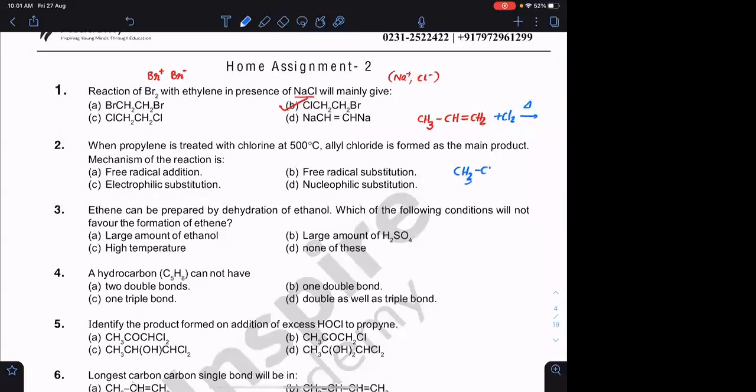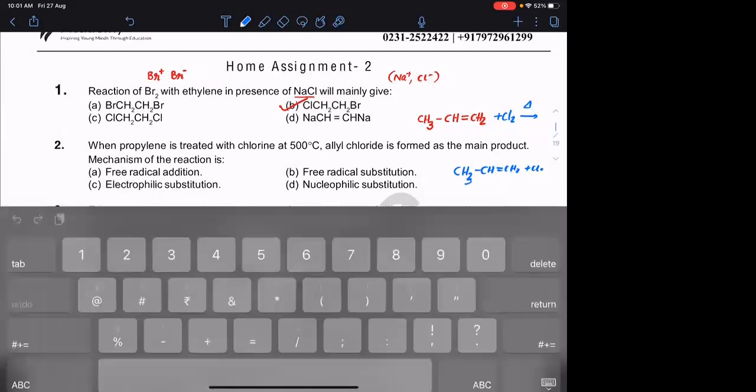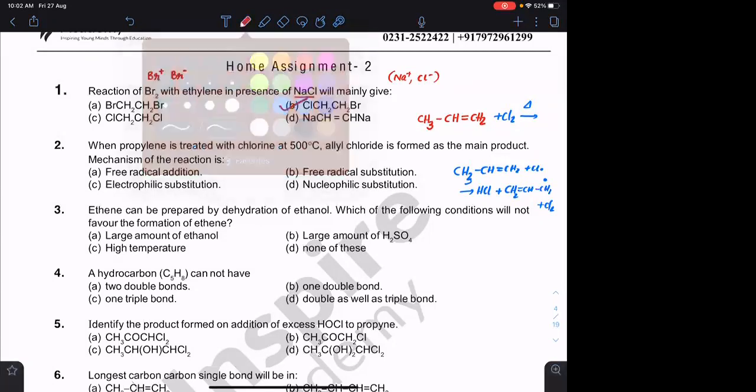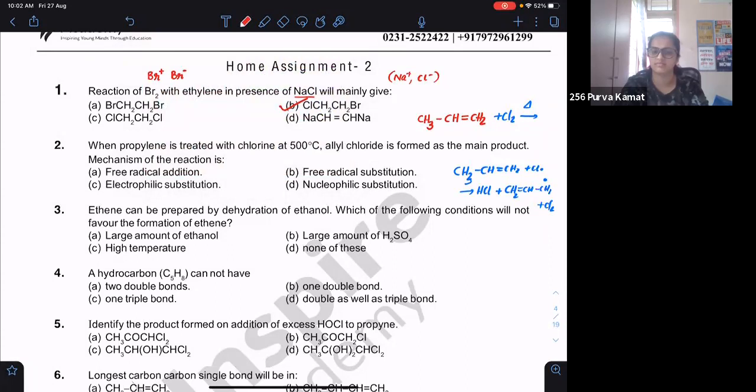ये जो CH3 CH double bond CH2 है, it will be reacting with Cl free radical. Cl free radical के साथ react होके क्या क्या मिलेगा? You will get HCl plus CH2 double bond CH CH2 free radical. Agreed? This will react with another molecule of Cl2 to form the allyl chloride. Am I audible, everyone? Okay. So what is the answer? The answer is B.